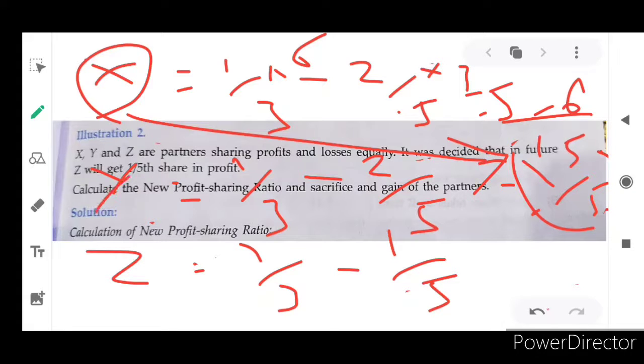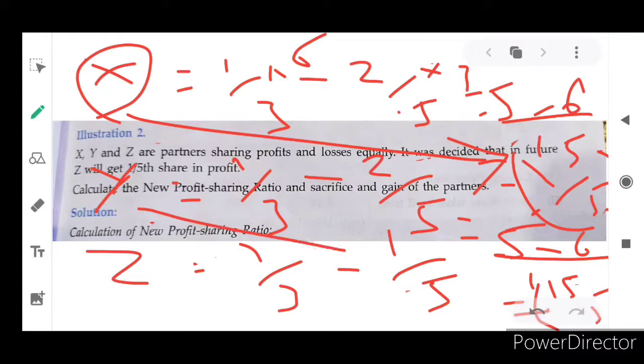And for Y, Y's share of profit we are going to calculate. The first set will be multiplied by 5 because 5 into 3 is 15. The second set will be multiplied by 3. So in this sense 15 is the common factor, and 5 into 1 is 5 minus 3 into 2 is 6. So here also a minus figure, that is 1 by 15 for Y. So Y is also gaining, isn't it? So who is sacrificing in this sense? If both the partners are gaining, who will be sacrificing? Let's see.